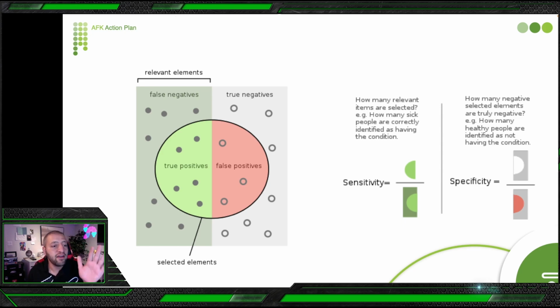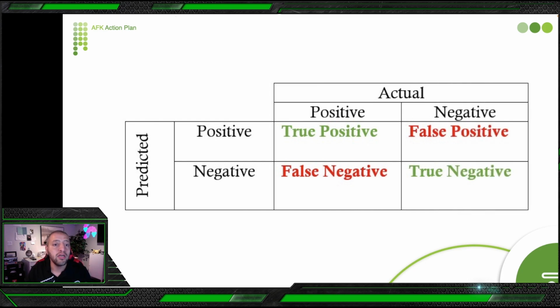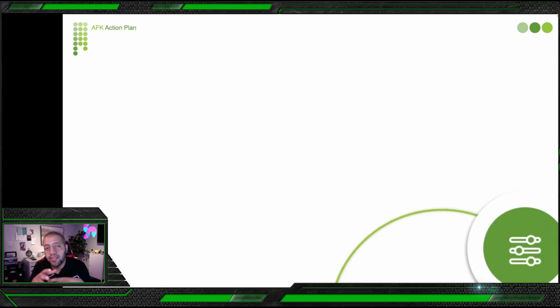In this example, we have 5 true positives, and all the false negatives on this side, so we say 5 divided by 12. We get a number, and this number represents the sensitivity of this test. Here we can wrap it up: we have the predicted, which is the new test we are going to do, and the actual test. In the actual test, we know this one to be positive, so if the test is positive, we say this result is a true positive. If our test says positive but in reality it is not, it is a false positive, and the other side is false negative and true negative. So this is the meaning of these terms.